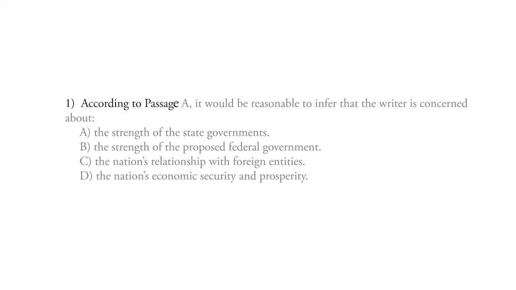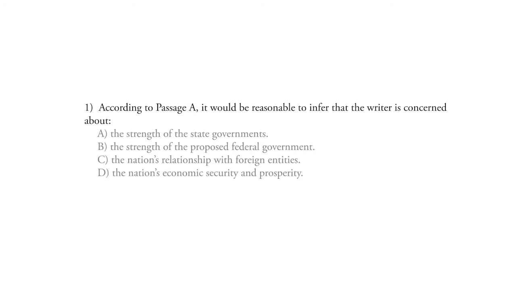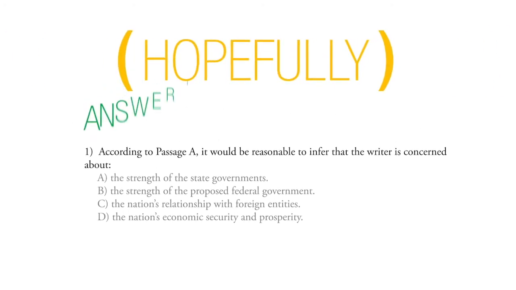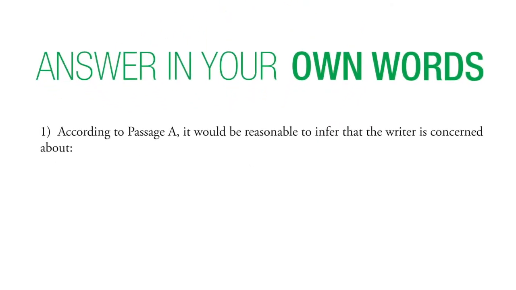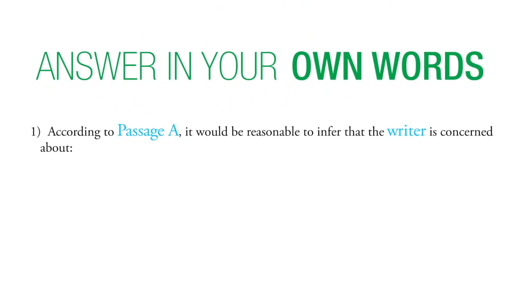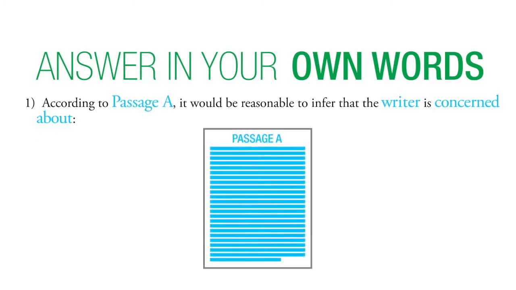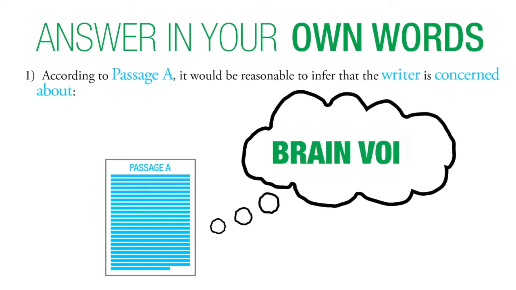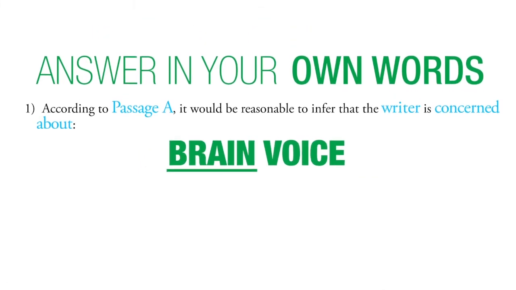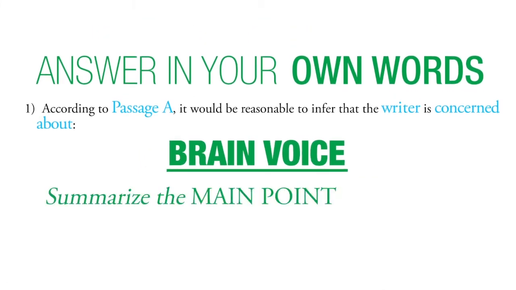According to passage A, it would be reasonable to infer that the writer is concerned about... Well, this is really a great place to start because hopefully you can answer this question with your own words, right? What is the writer of passage A concerned about? Hopefully, when you finished reading the passage, you said, maybe with your brain voice, one sentence that sort of summarizes the main point of the passage.